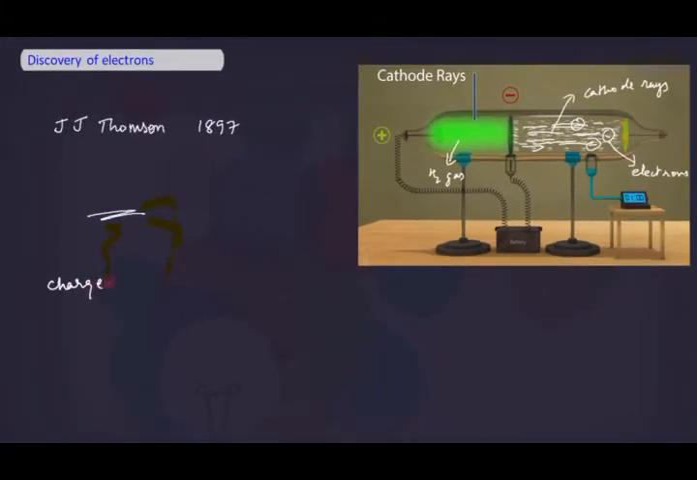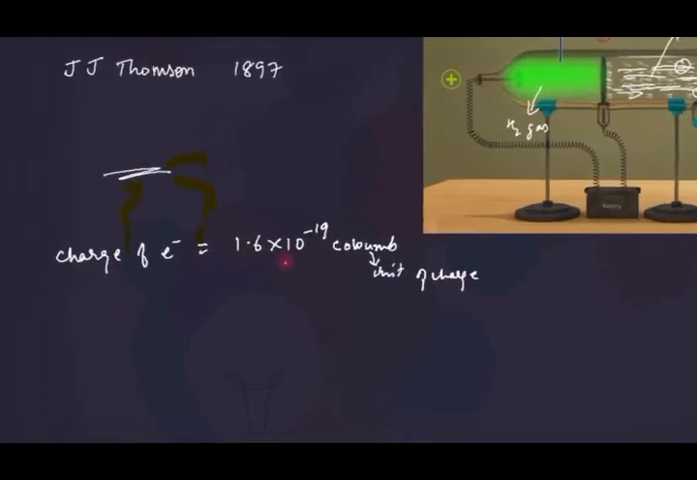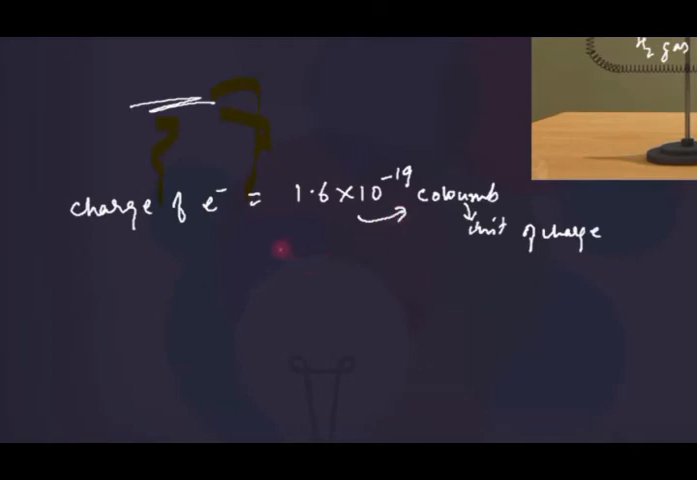When we talk about the charge of an electron, the absolute charge is considered, which is equal to 1.6 into 10 to the power minus 19 coulomb. Here coulomb is the unit of charge. So whenever we talk about charge, its unit must be written. So the absolute charge of an electron is equal to 1.6 into 10 to the power minus 19 coulomb of negative charge. Since the electron is a negatively charged particle, the charge will be negative.